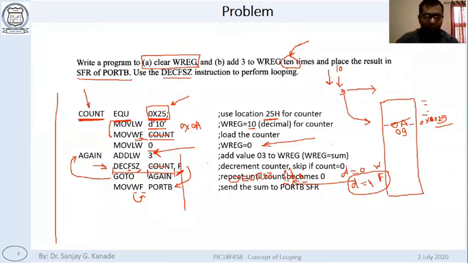Now what you can do, instead, if you don't want to use the count name, you will have to write this 25 here. Also, since we want to assign the value 10 to that counter, here also we will have to write down the 0x25. Okay, so see what we are doing here, 0x25. At both the locations you will have to write it.